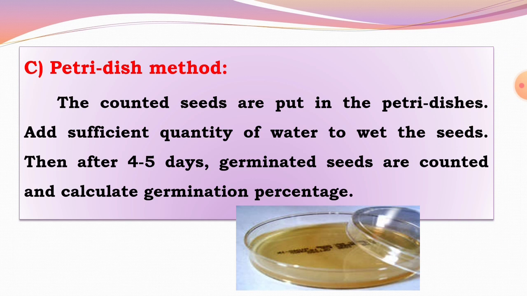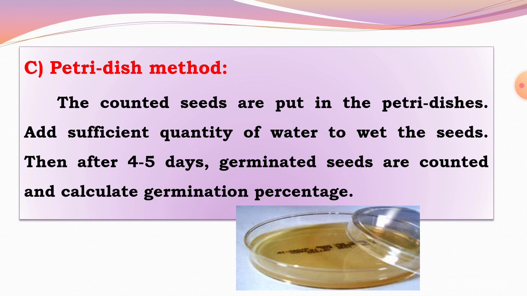And the third method is the petri dish method. In this method petri dishes are used. The counted seeds are put in the petri dishes. Then add a sufficient quantity of water to wet the seeds.